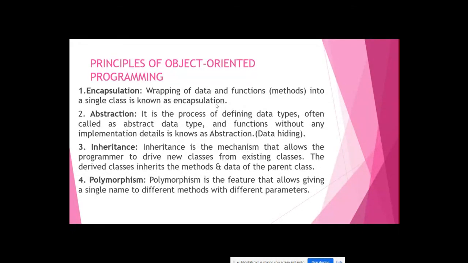Inheritance is a mechanism that allows the programmer to derive new classes from existing classes. These derived classes inherit the methods and data of the parent class. For example, you have a program that has been fully developed.